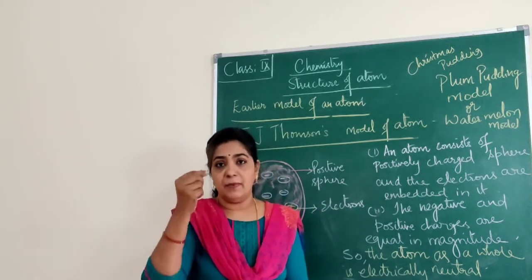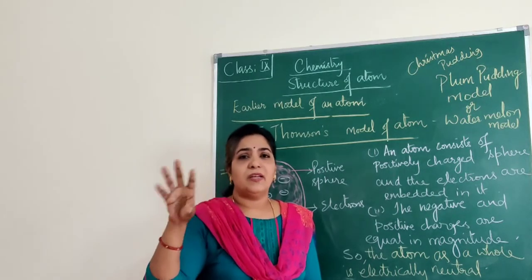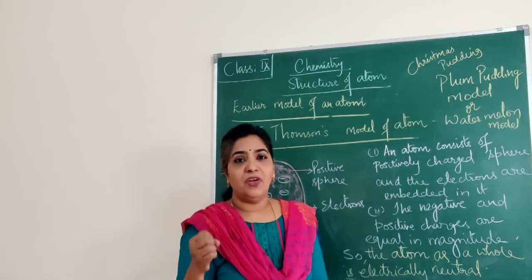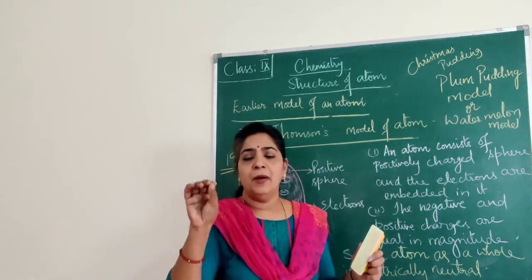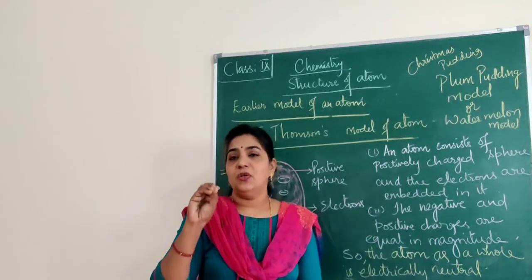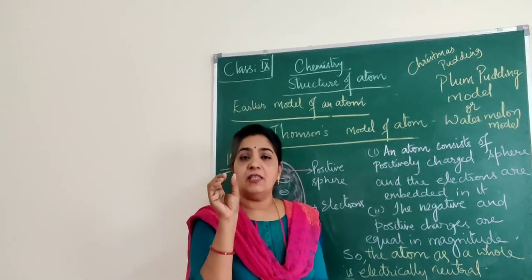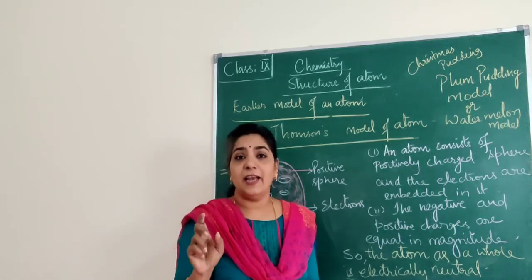Maybe at that time they were not using tutti frutti or cashew nuts or almonds, only the black currants. The black raisins were the negatively charged particles, that is, electrons.